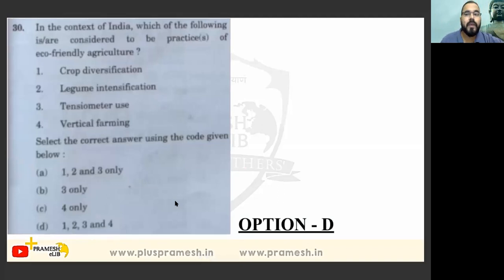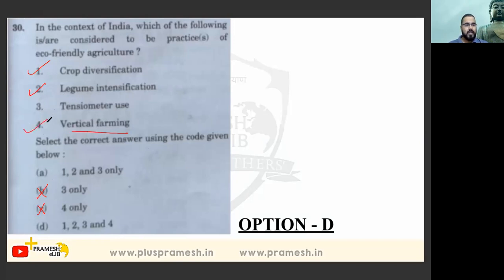Okay, next one is, in the context of India, which of the following is/are considered to be practices of eco-friendly agriculture? Crop diversification. It is surely eco-friendly. So here, where option 1 has not been used, we have eliminated that. So option B and C is eliminated. Legume intensification, very true, it will enhance the nutrition. Okay. Vertical farming, yeah, conversion.